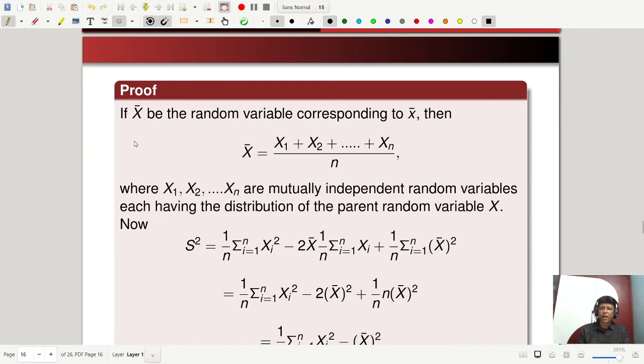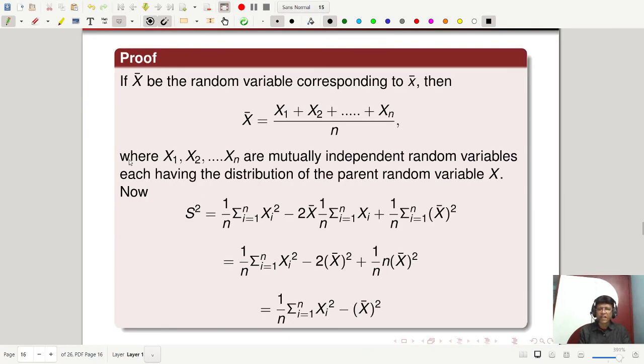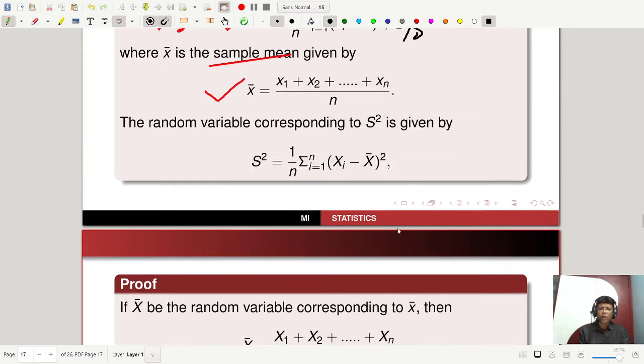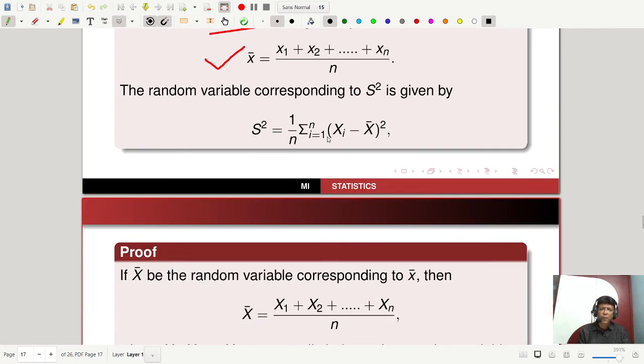So if capital X bar is the random variable corresponding to x bar, then capital X bar is (X1 + X2 + ... + Xn) by n, where once again I have to repeat the same statement: X1, X2, ..., Xn are mutually independent random variables, each having the distribution of the parent random variable X. Now look at your s square. If you expand this expression, it is a whole square.